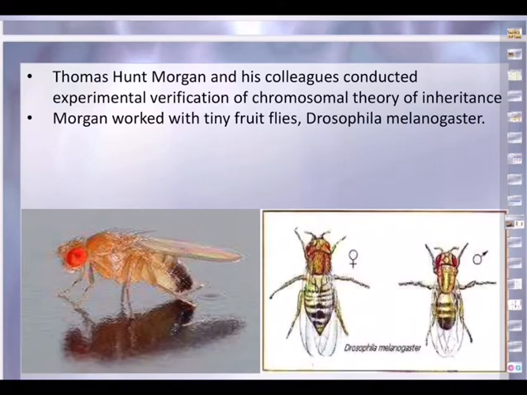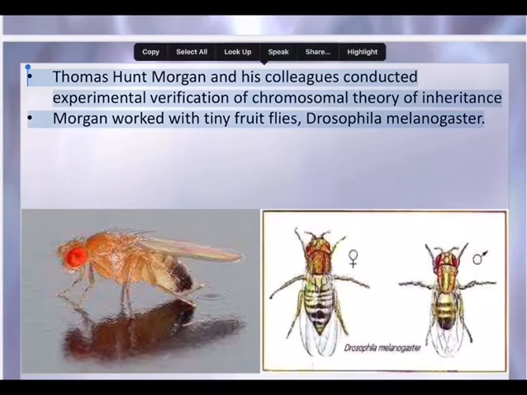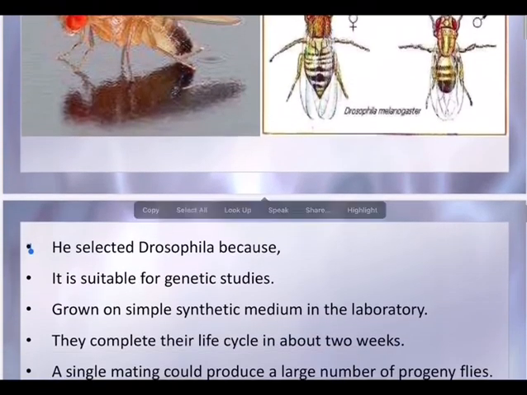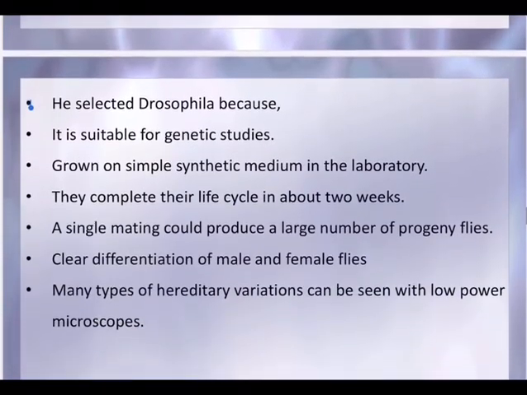And thanks to Thomas Hunt Morgan, in 1910 proved and defined linkage on the basis of his breeding experiments on fruit fly. You are seeing the fruit fly, and the scientific name of this fruit fly is Drosophila melanogaster. I'll repeat, Drosophila melanogaster, and you can also see female and male, a very clear distinction is there.